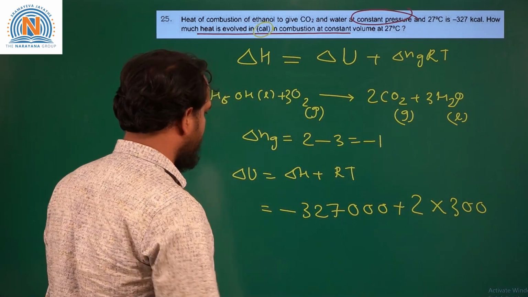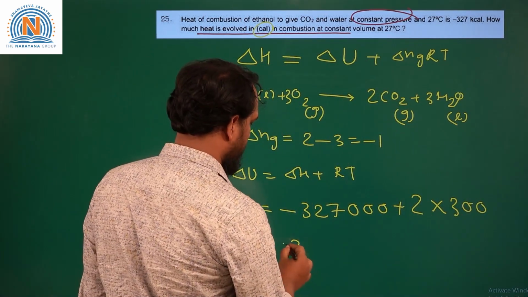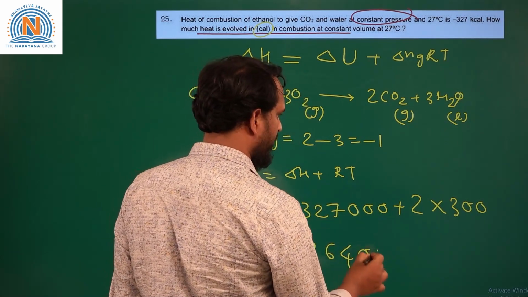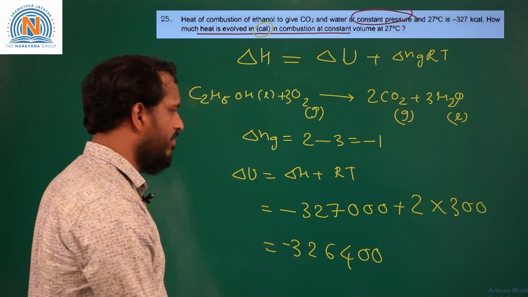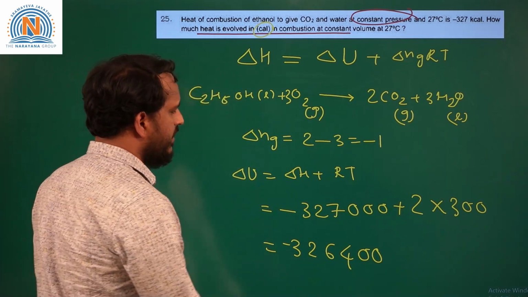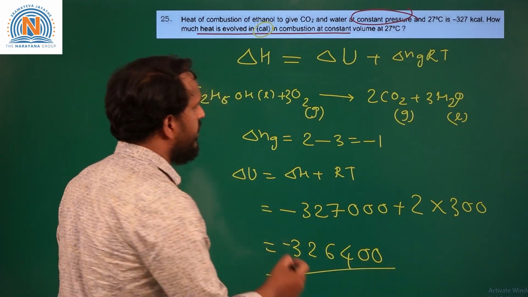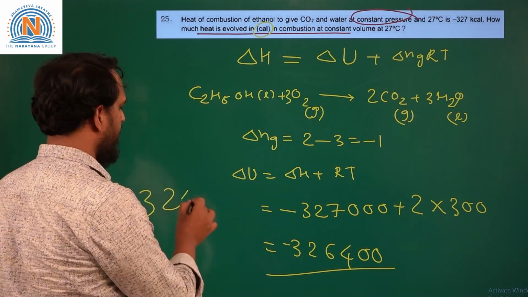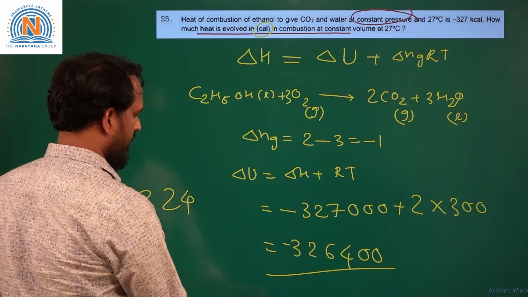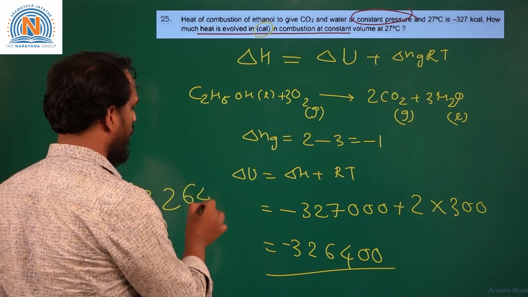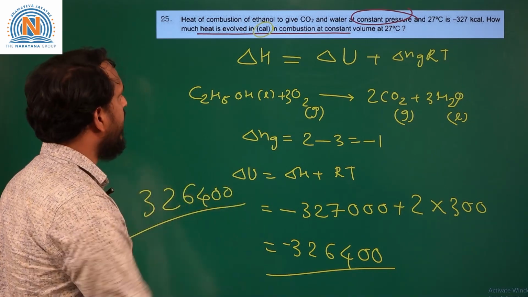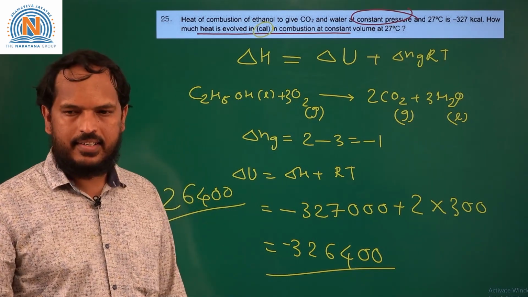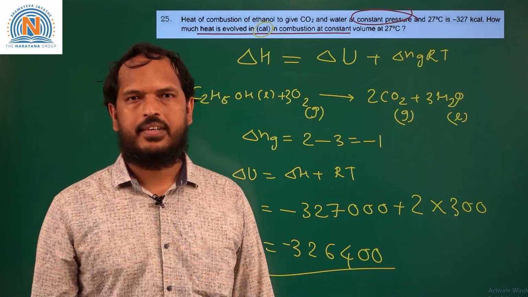So, if you subtract this, we will get -326,400. So, heat evolved at constant volume, we can write as 326,400. Okay. So, these are the chemistry questions in this question paper. Thank you.